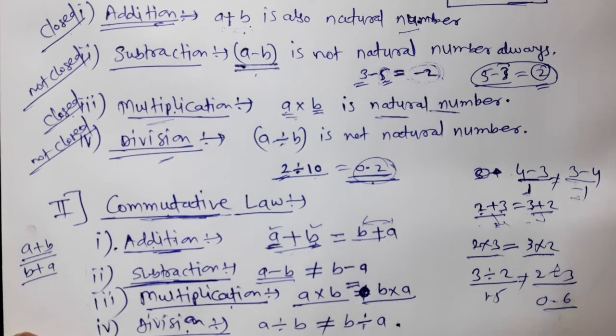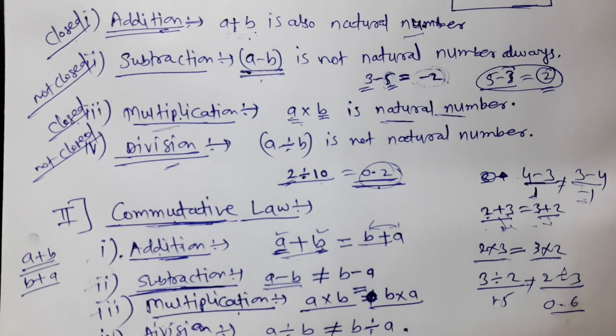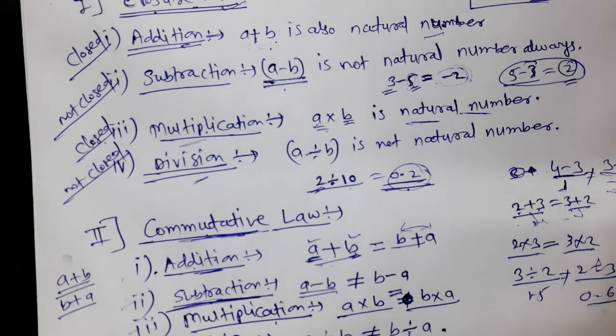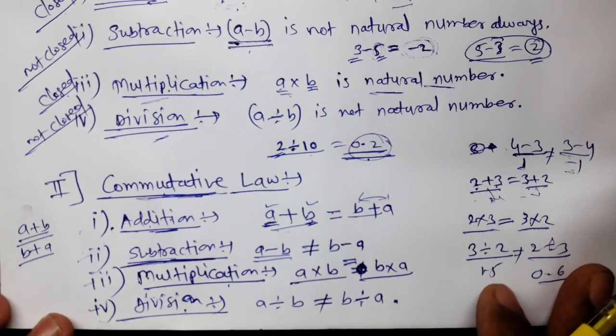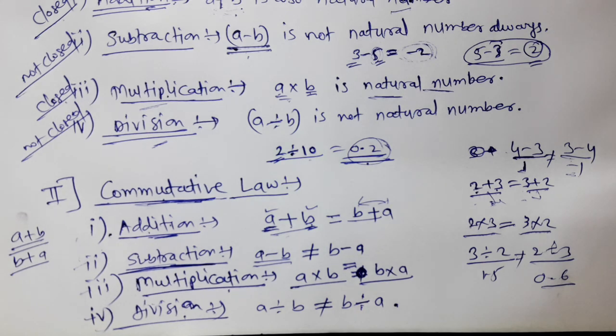Commutative means we have to take operations by reversing the order of the two numbers. Now there are four basic operations: addition, subtraction, multiplication and division. If the operation is commutative, then we should get the same result in both cases. If we are not getting the same result, then that property is not satisfied, and we cannot say that the property holds for the given numbers.